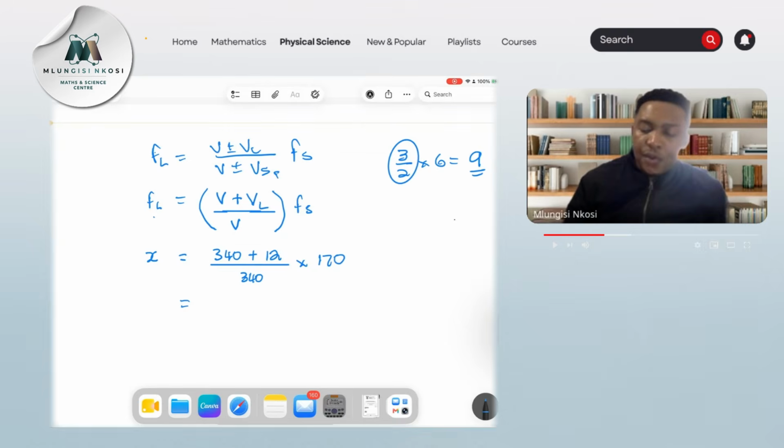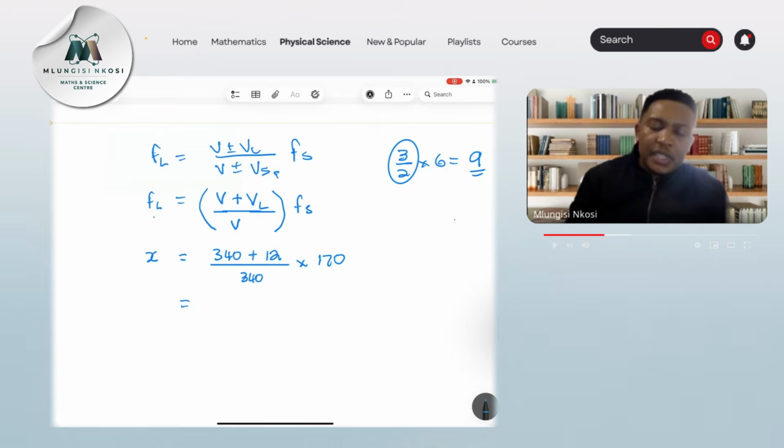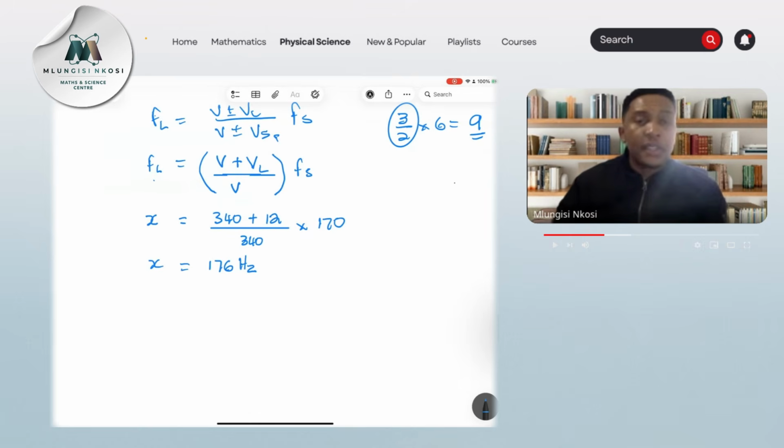What is our value for x? So we're saying this is 340 plus 12 divided by 340, and this is multiplied by 170. So I get a value of 176. So which means the observed frequency is 176 hertz.